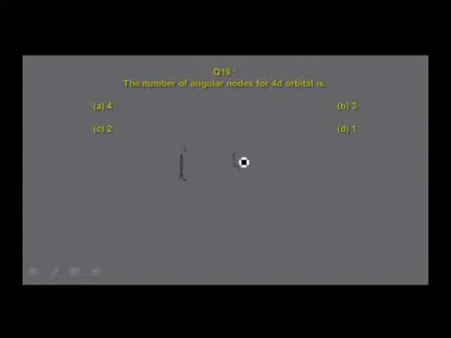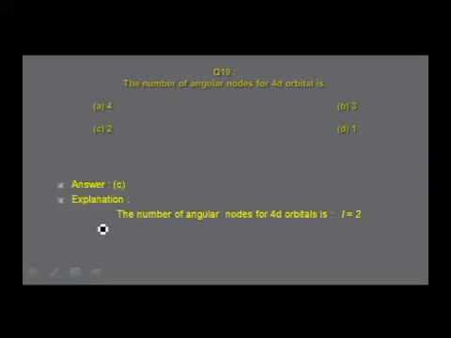So for 4d orbital, n is 4 and for d orbital, l is found to be 2. So therefore l is equal to 2 is the answer, and let us verify what I have given in the answer. The answer is in option C. You find the explanation: the number of angular nodes for 4d orbital is l equal to 2.